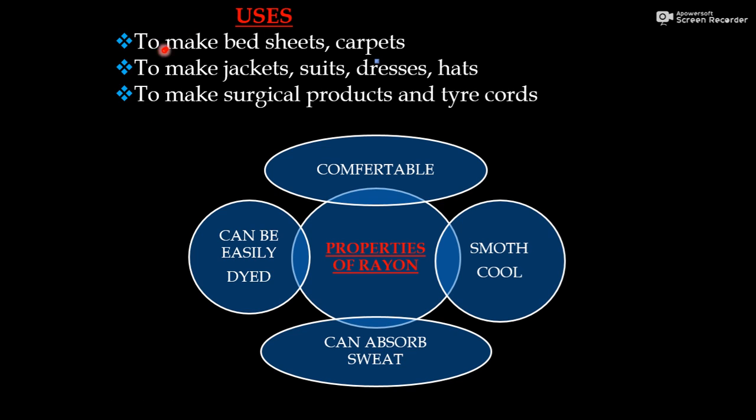Its uses: to make bed sheets, carpets, jackets, suits, dresses, hats, surgical products which doctors use in surgery, and tire cords, the cord on top of tires. So the properties of rayon, see, these are two different things, uses and properties. Properties means what are the properties of this fiber, and uses means where we can use this fiber.